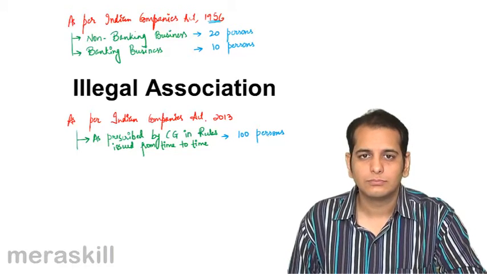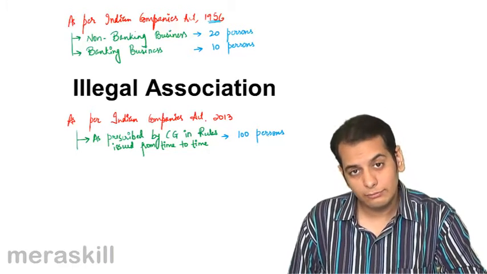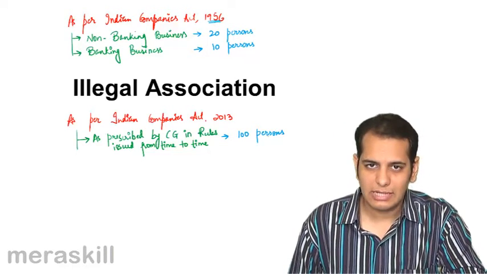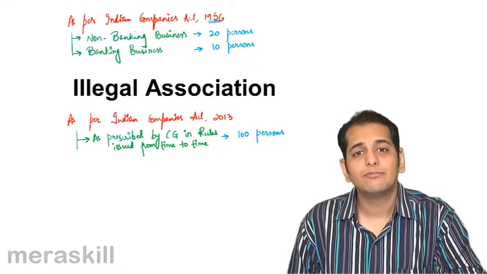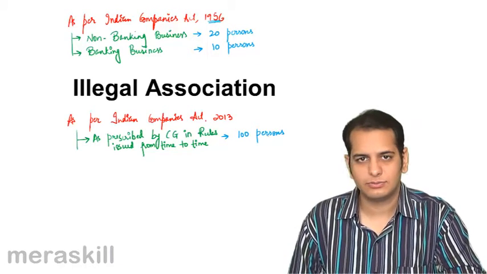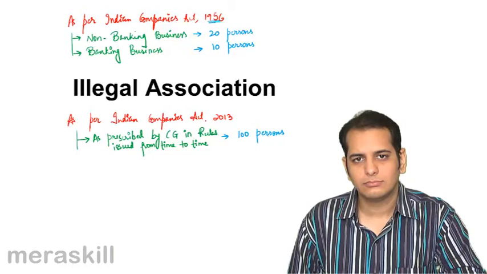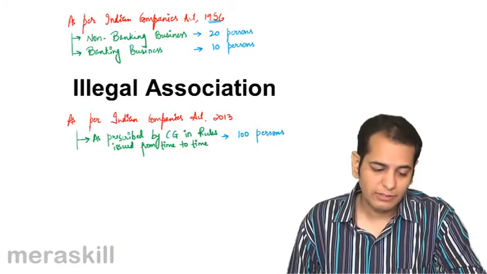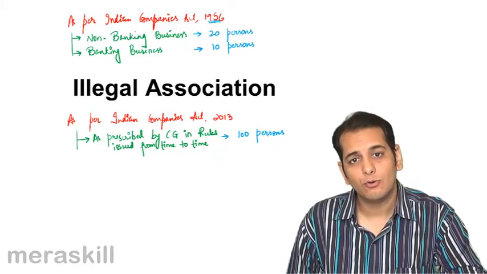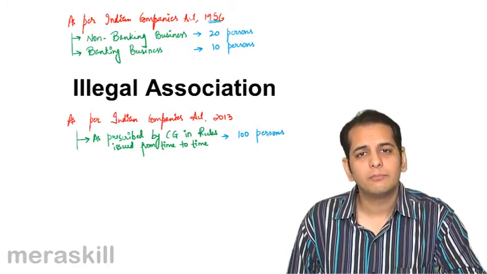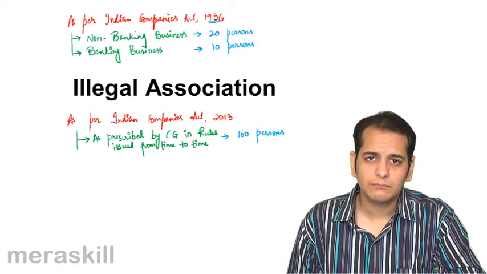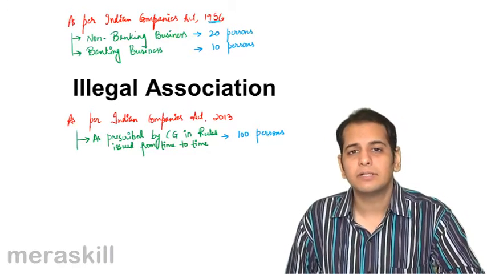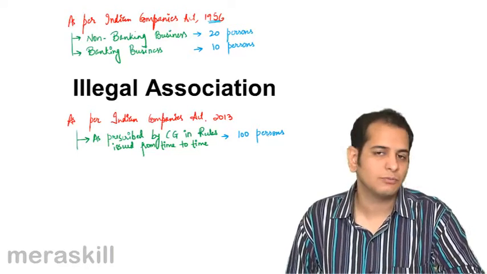No. So if the central government sets the limit at 80, that means we can have a firm with 80 partners, but not more than 80 partners. Once the number of partners goes beyond 80, the firm will become an illegal association, and if it wants to continue, it will have to form a company. It cannot continue as a firm now.